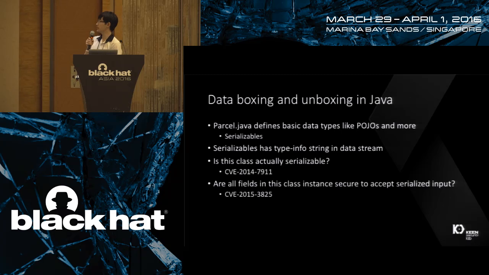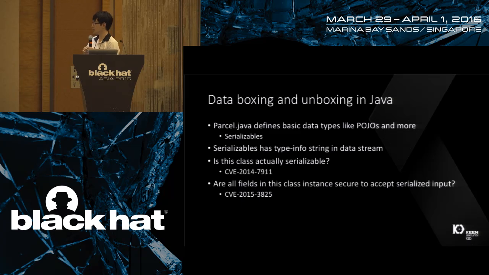And data boxing and unboxing in Java, in the Java world of Android, is a bit different. Parcel.java also defines basic data types, but it has one more, the serializables. The serializables have type information in their data stream. So there are also some historical vulnerabilities here, if a class is serializable, if it extends from Serializable, such as CVE-2014-7911.